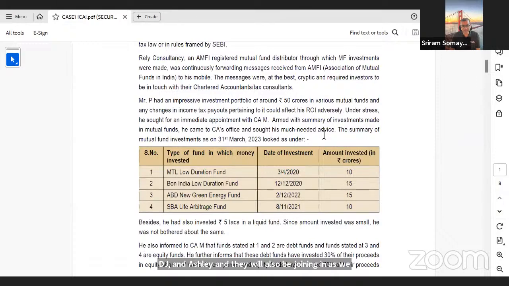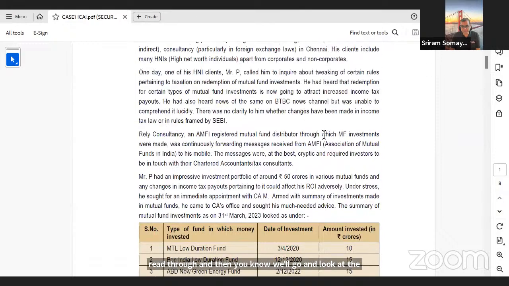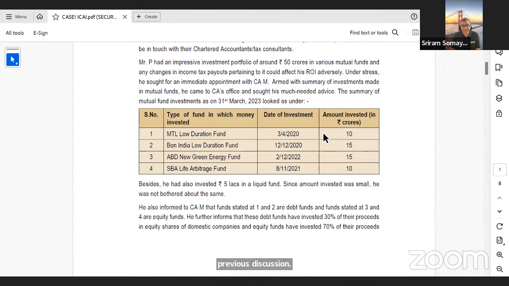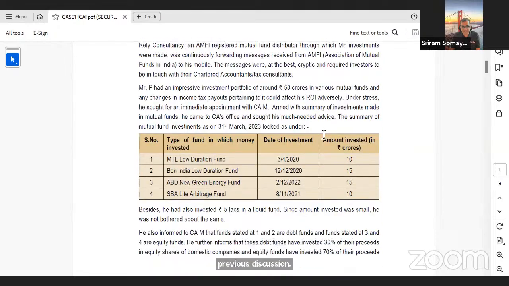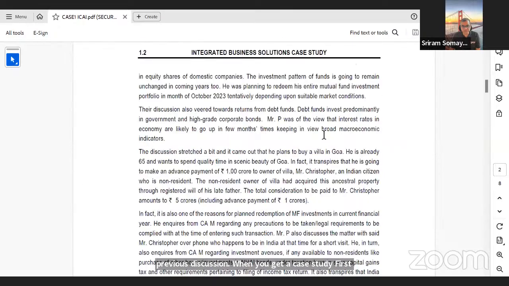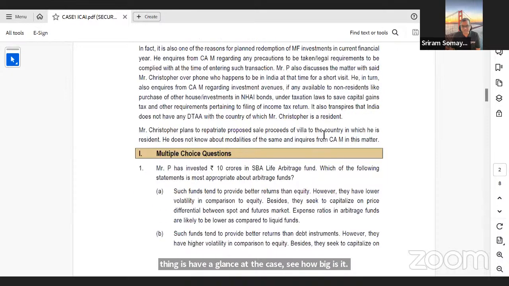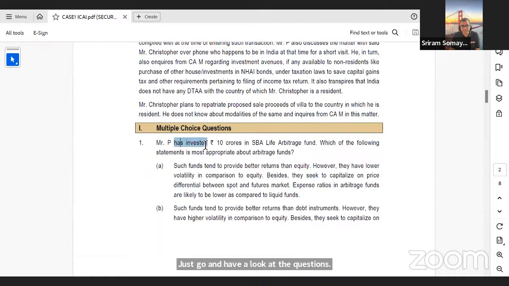But please note, my dear friends, as was very specifically highlighted in the previous discussion, when you get a case study, first thing is have a glance at the case, see how big it is. In our case, it is roughly about 1.6 pages. Then directly jump to questions. And please don't answer the questions. Just go and have a look at the questions. So the first question, somebody has invested some money. Which of the following is most appropriate about arbitrage funds?